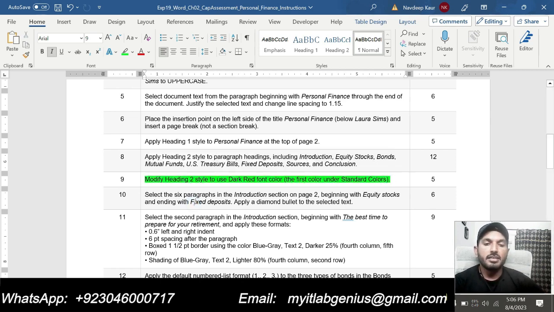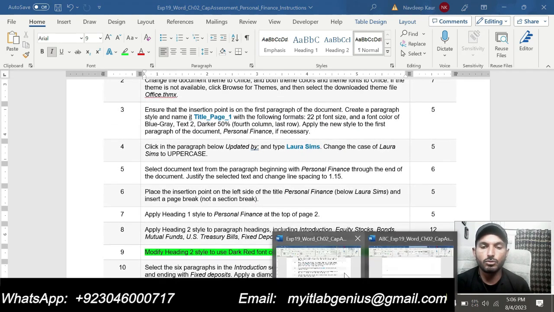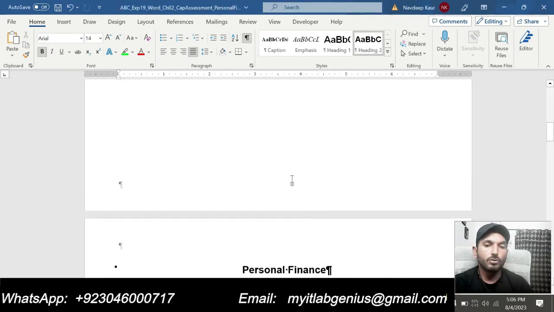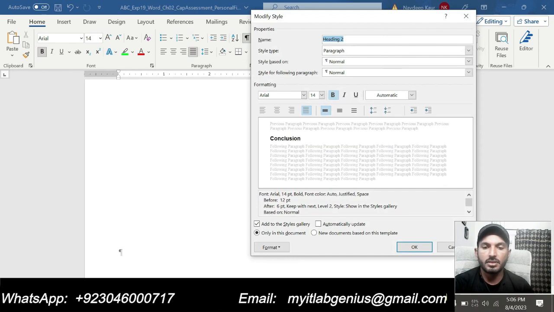So step number 9 is modify heading 2 style to use dark red font color. So now we are supposed to modify heading 2 style so that heading 2 should use the dark red font color. So that is an easy task to do. We will simply go to the document. After going to the document, simply right click on this heading and click on modify. So now we are supposed to change the color of heading 2.